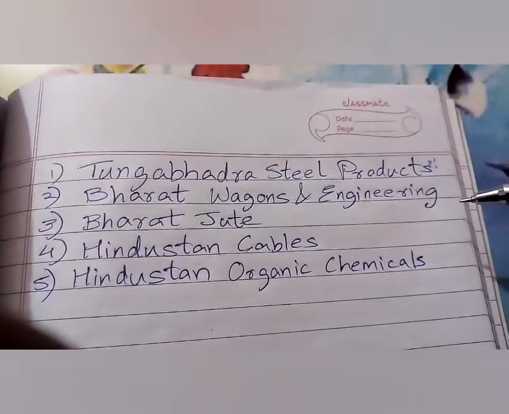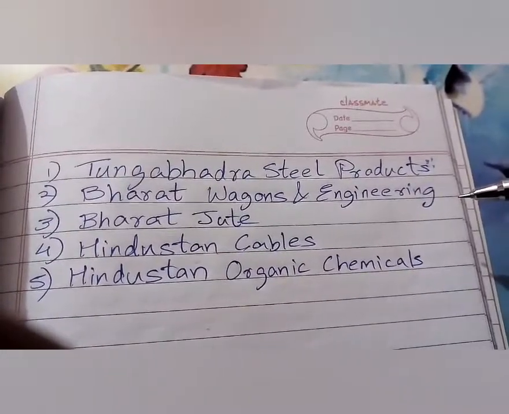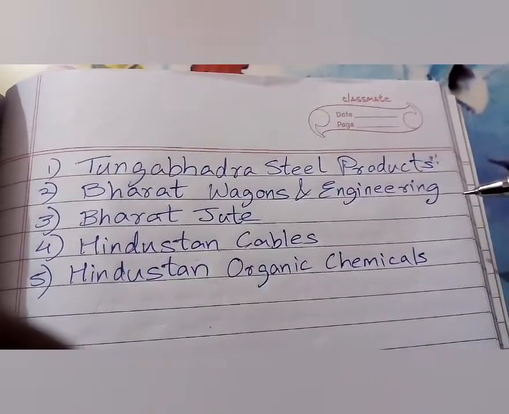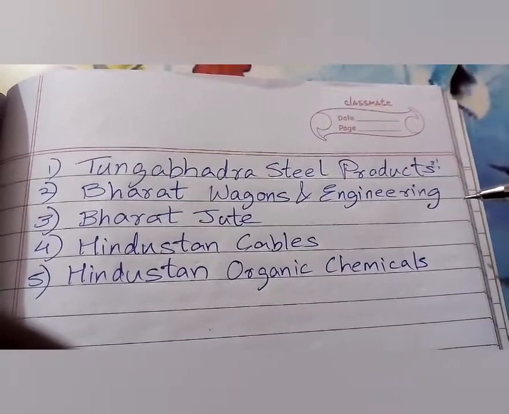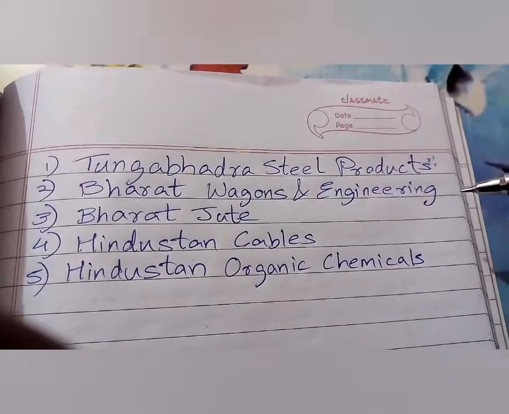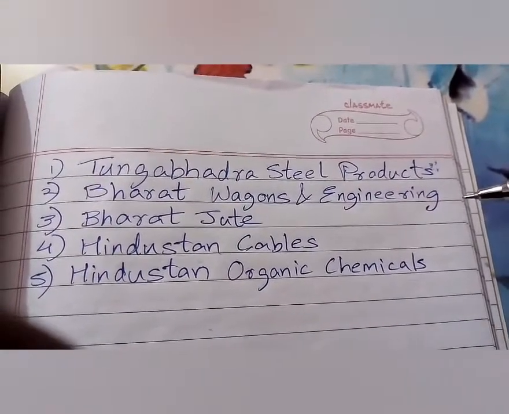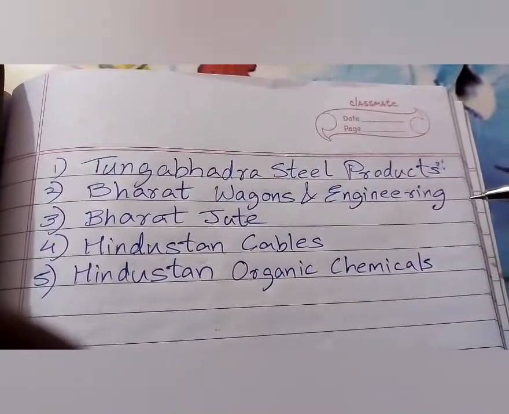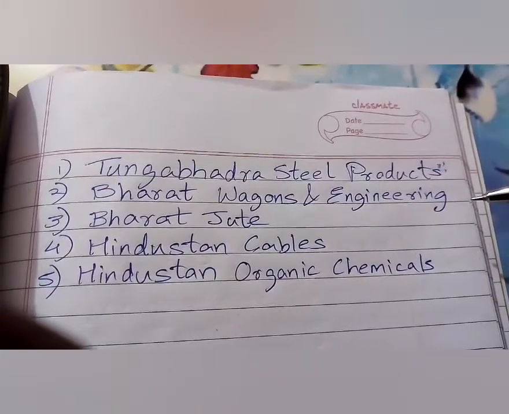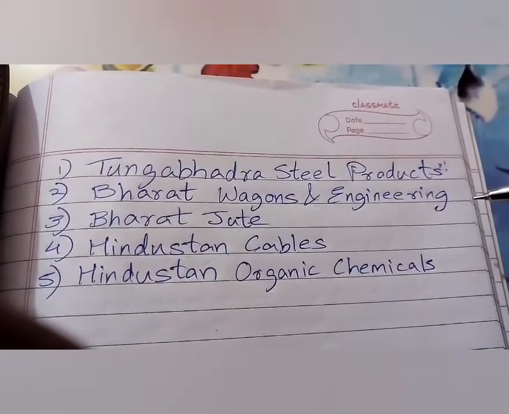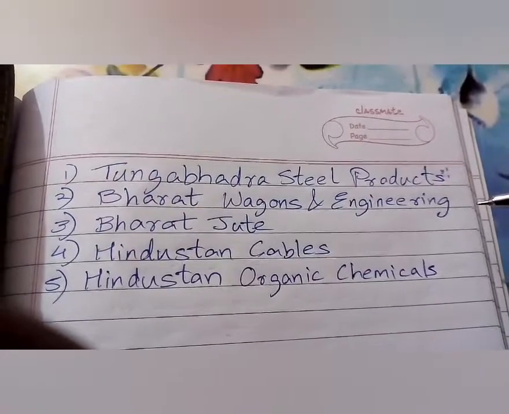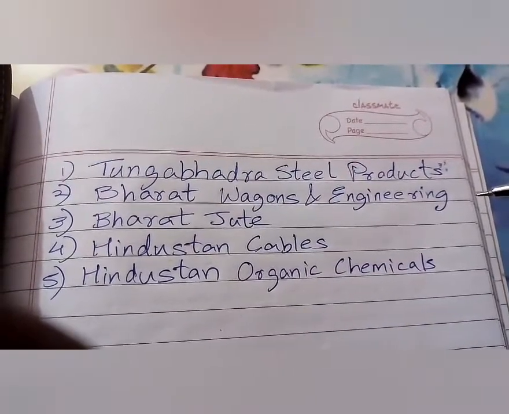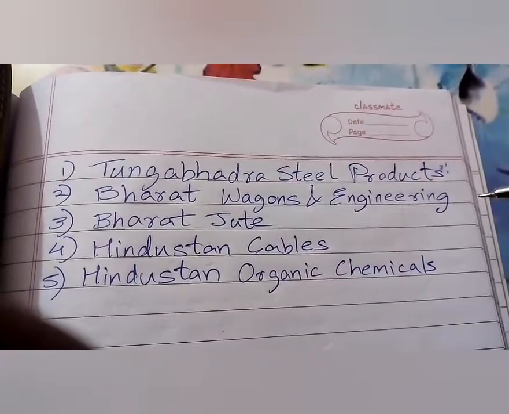After closure of the company, the name TSPL will be removed from the registrar of companies. So whenever a company is closed, its name is removed from the registrar of companies. From that list, its name is removed for any company. If a company is closed down, its name is removed, which is quite obvious, but still I'm telling it to you: once a company is closed, its name is removed from the list of the registrar of companies.